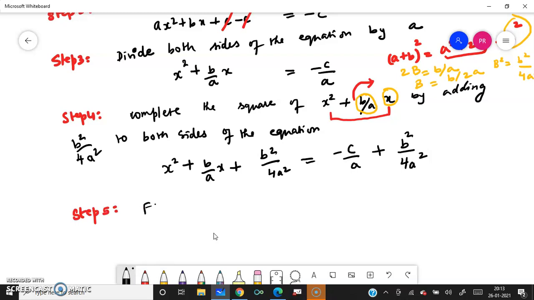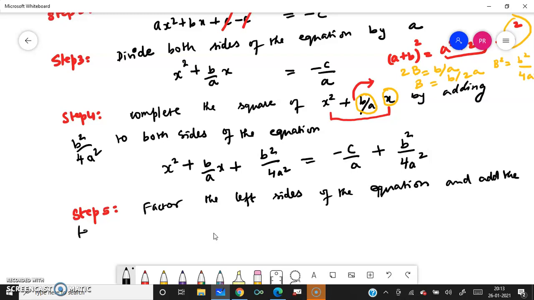So now factor the left side, that is, you are going to write it as a square quantity, left side of the equation, and add the terms on the right side. Take LCM and add the terms on the right side.